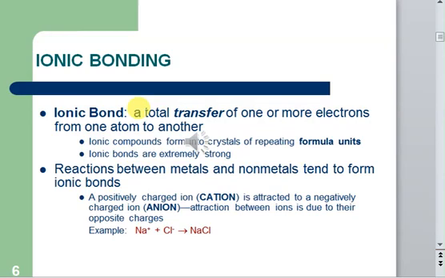Right? So this is a type of bonding in which an electron is transferred in total. Electron is lost from one atom and is gained by the other atom. This bond that is formed is called the Ionic Bond. When an atom forms an Ionic Bond, the compound that is formed is called an ionic compound.